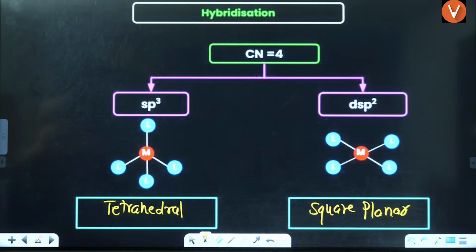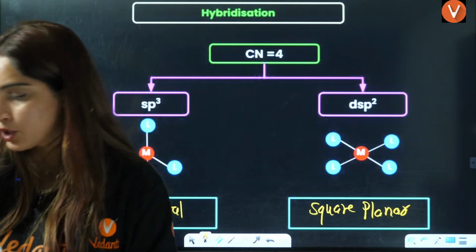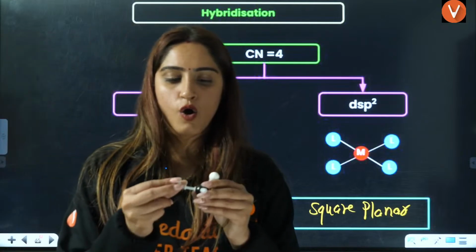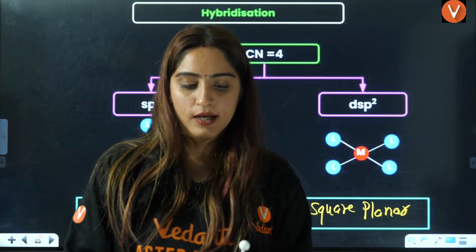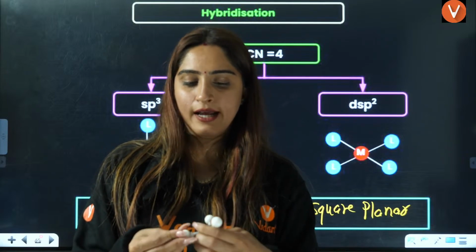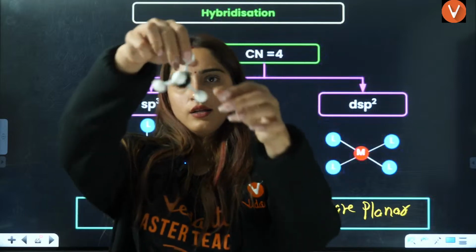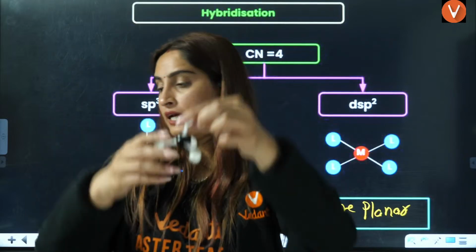Because knowing things in 3D will be way, way better than knowing things in 2D. You don't have to cram anything there. So that is VBT. This is tetrahedral, in 3D it looks like this. This is how tetrahedral looks.